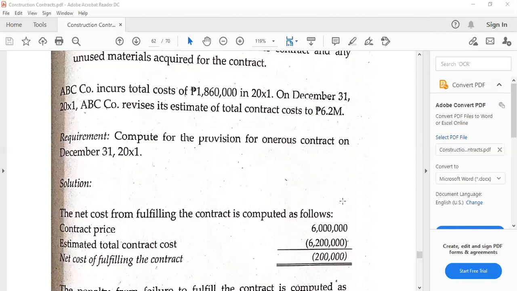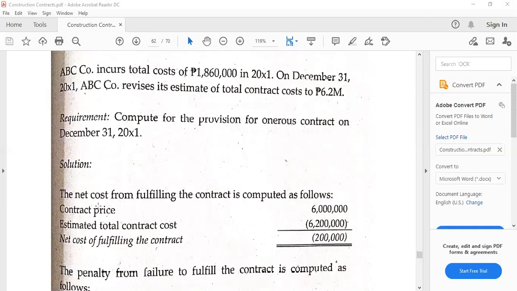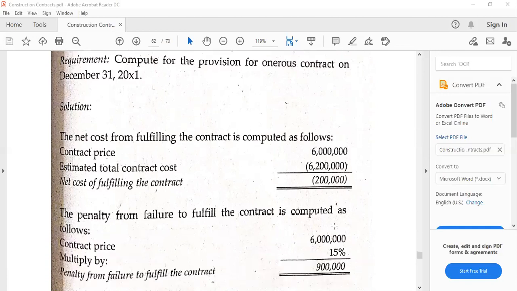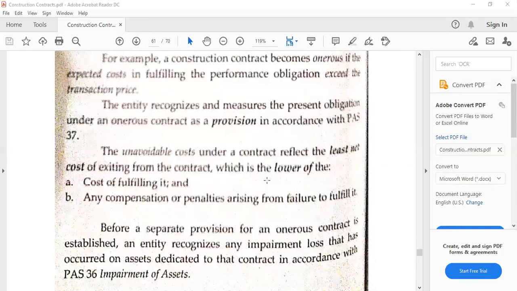So to compute, we have the contract price, which is the same from the beginning and at the end of the first year. And the estimated total contract cost is 6.2 million pesos. So the net cost of fulfilling the contract is a 200,000 loss. This is the cost of fulfilling. You can recall this from letter A.